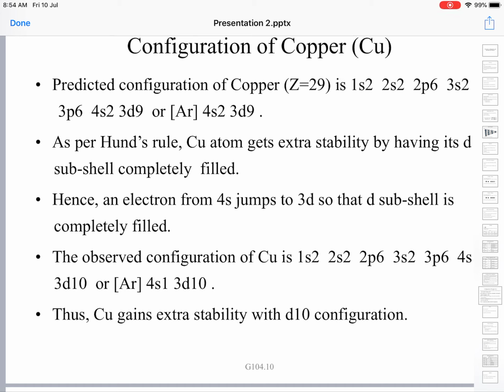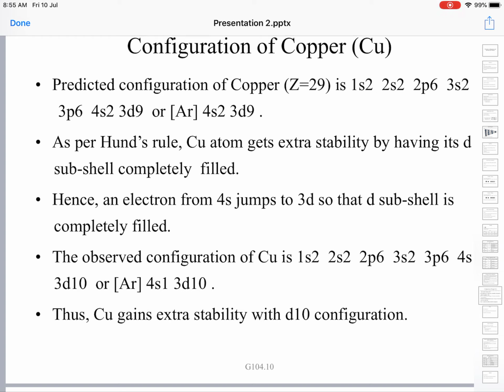But as per Hund's rule, copper becomes more stable if it gets a 3d10 configuration rather than 3d9, if the 3d shell is completely filled. We will see the rule later.